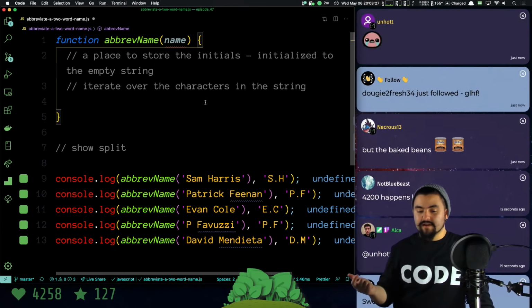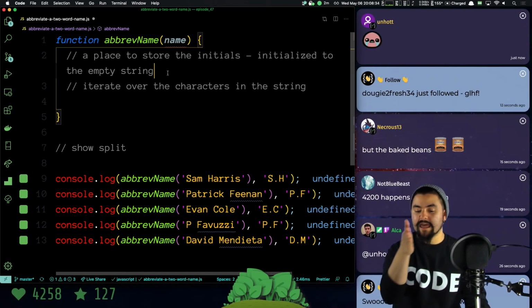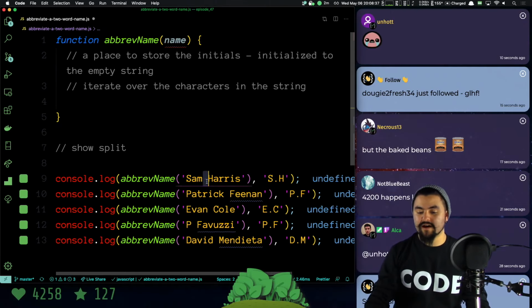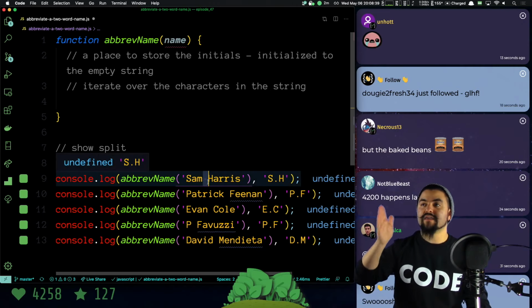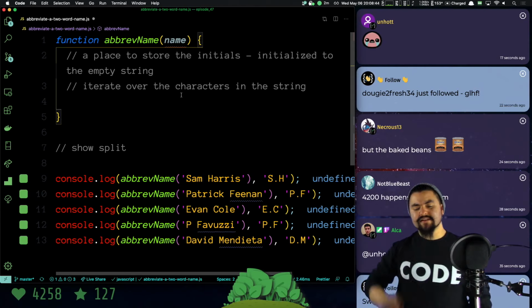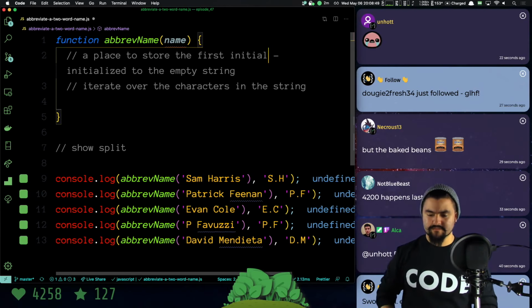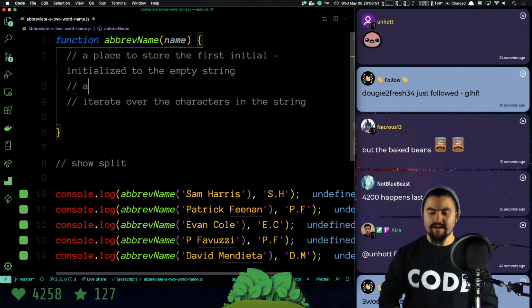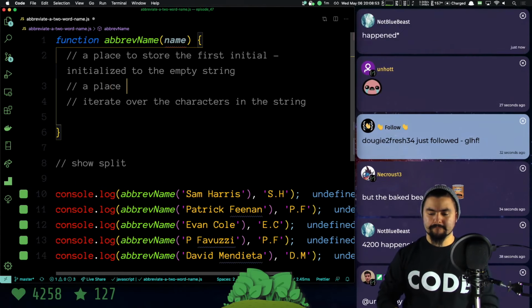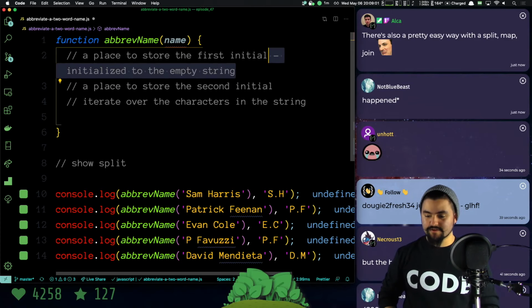One way that I'm thinking of is actually we could have two variables. We could have a variable that's the first initial and a variable that's the second initial, and we'll search for it. And the moment we find a space, we know that the next character is going to be the second initial. I think let's actually solve it that way. So I'll say a place to store the first initial, initialized to the empty string, and then a place to store the second initial, and that's also initialized to the empty string.